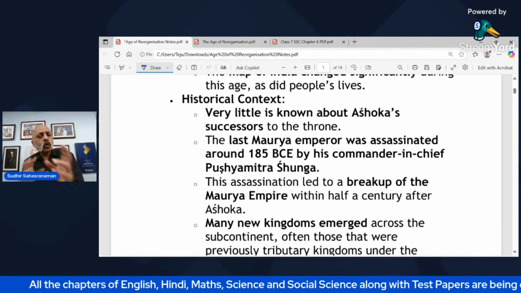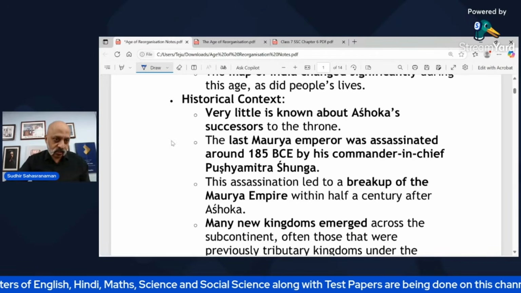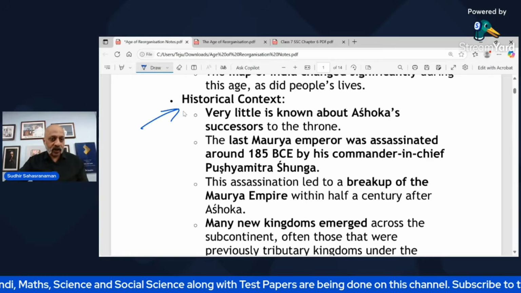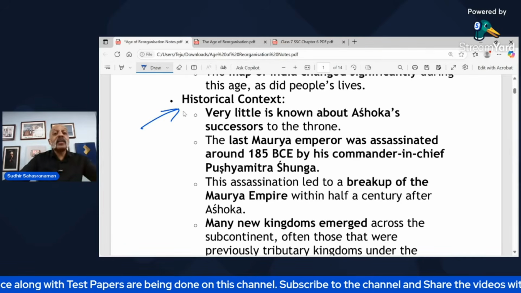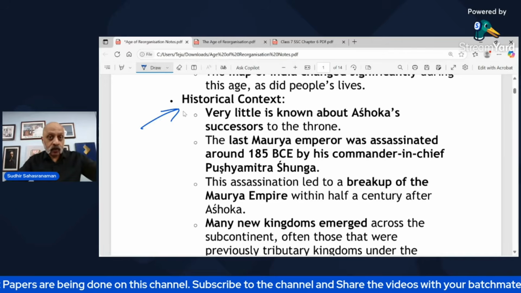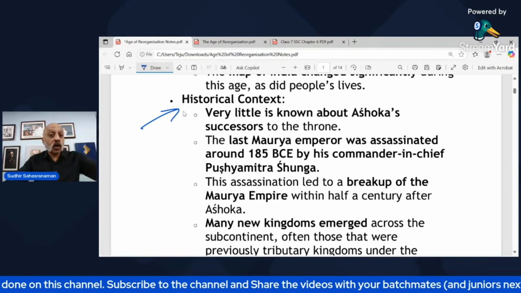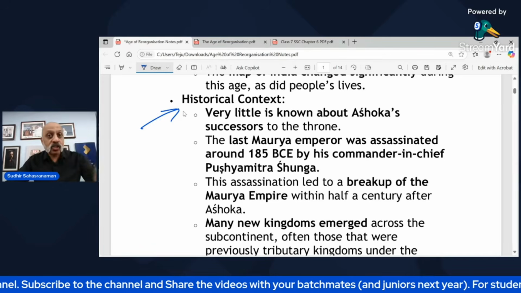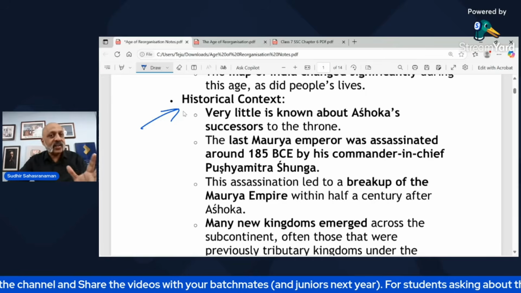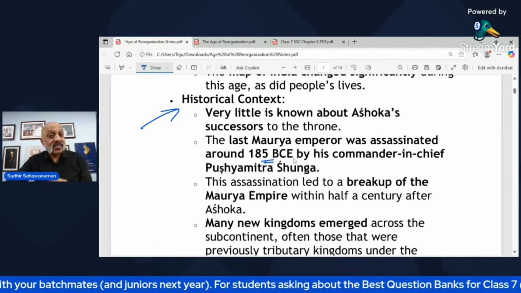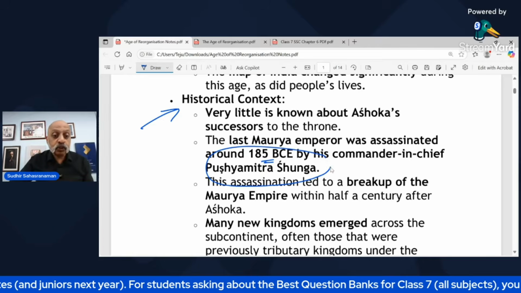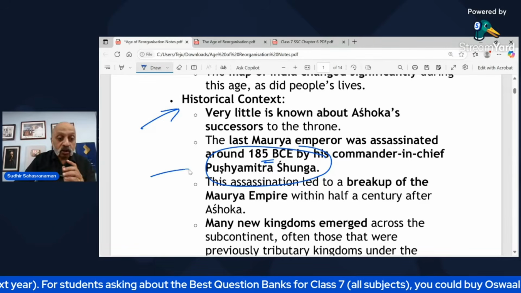Now, let's look at the historical context of this age of reorganization. Very little is known about who succeeded Ashoka the Great to the throne. What happened after Ashoka was no more? The last Maurya emperor was assassinated around 185 before Common Era by his commander-in-chief, whose name was Pushyamitra Shunga. You need to remember this name.